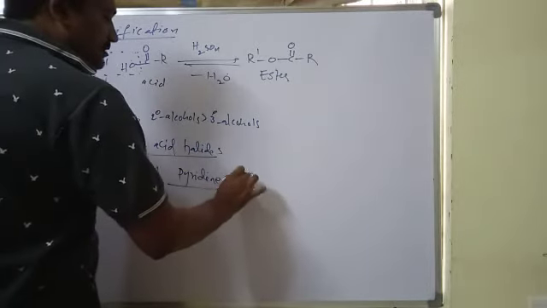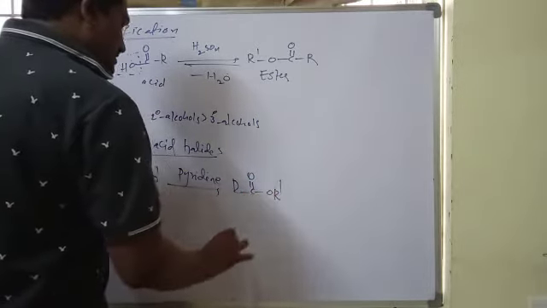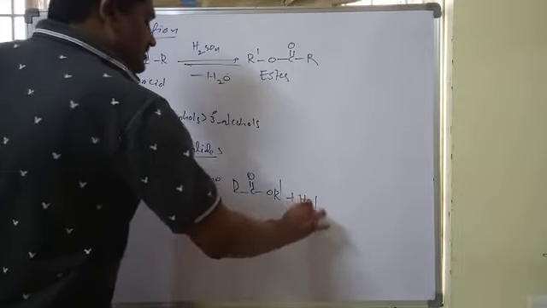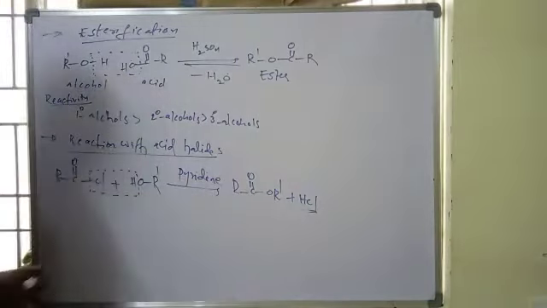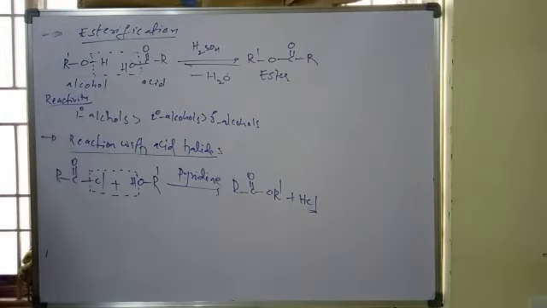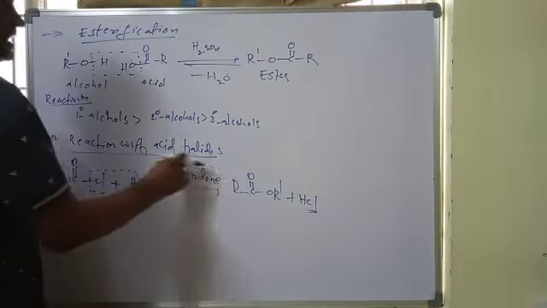We get R C double bond O R dash plus HCl. The HCl formed can drive the backward reaction. So to stop that backward reaction by HCl, we add pyridine.